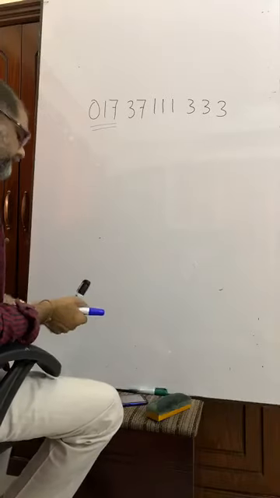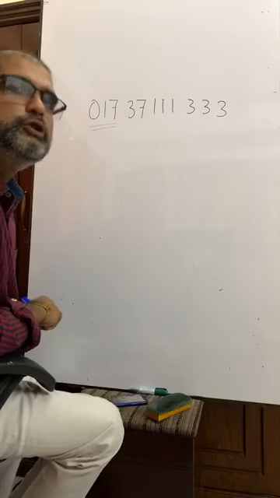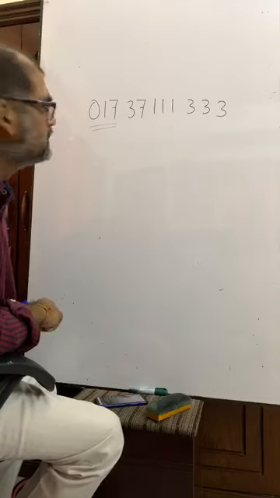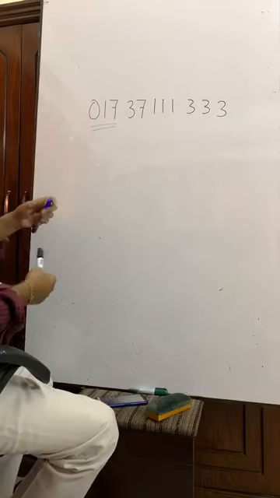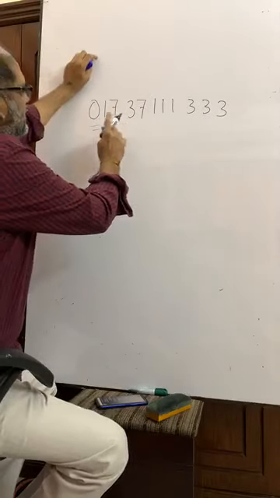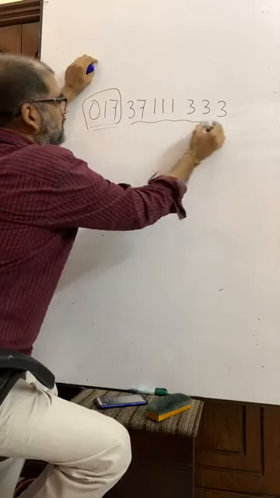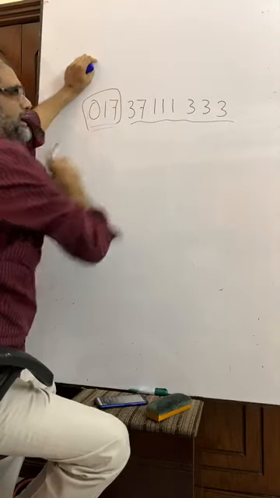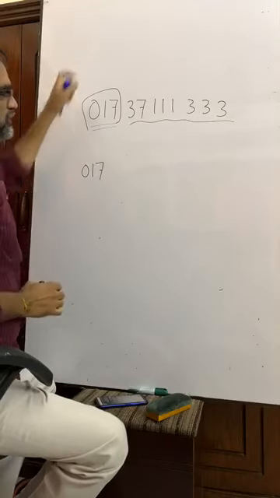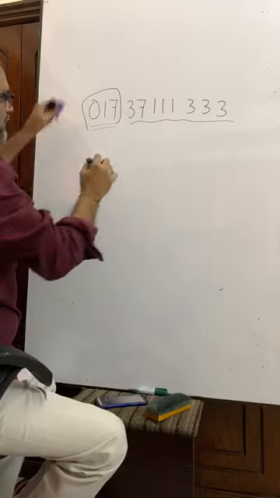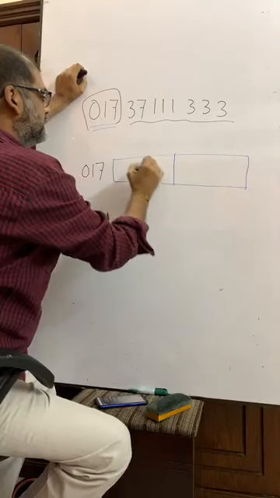So how many different numbers can be formed? How many ways are there to form different numbers starting with 017? Suppose in any mobile number there are 11 digits. These 3 have been fixed. So we have 1, 2, 3, 4, 5, 6, 7, 8 digits. So it is 013, 017, 017, and we have 8 boxes, 8 positions, suppose. In this way, 8.